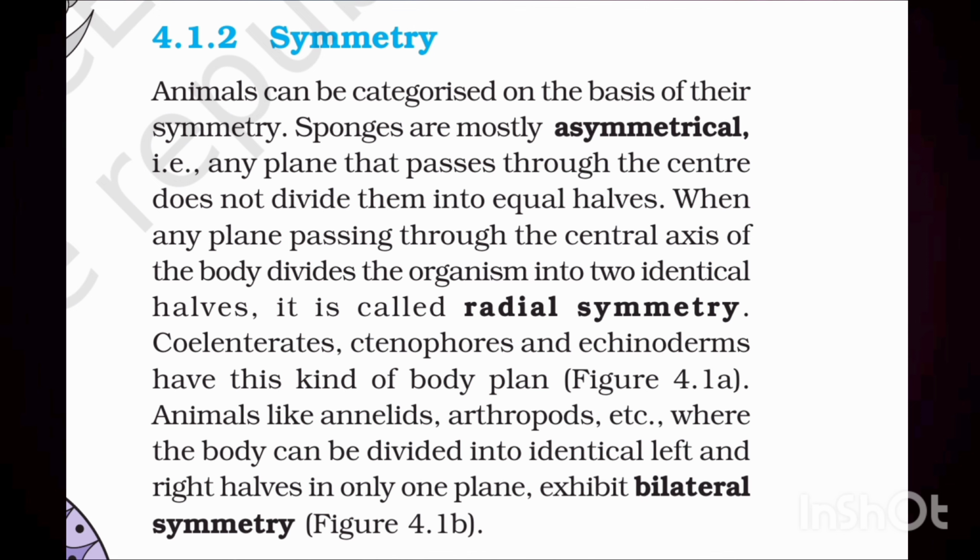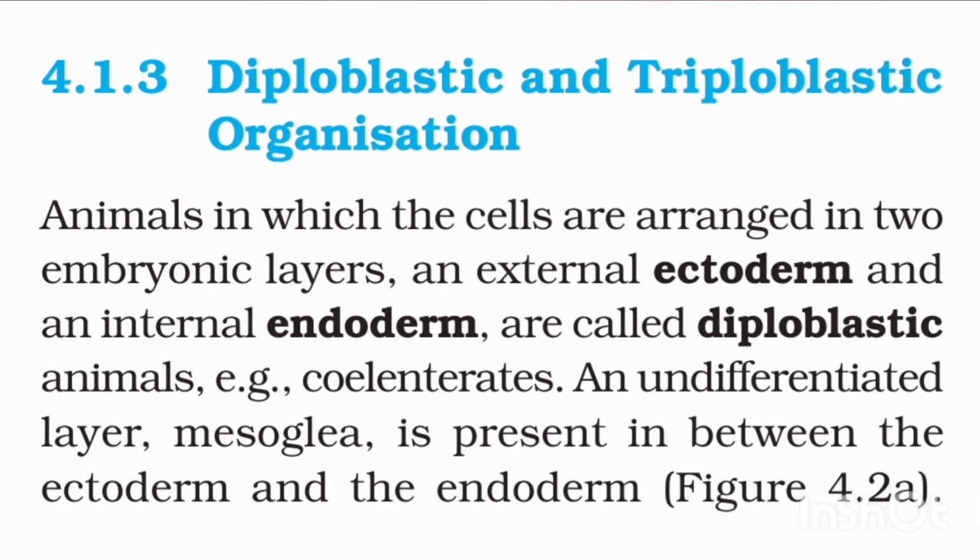Figure 4.1a. Radial symmetry. Animals like annelids, arthropods, etc., where the body can be divided into identical left and right halves in only one plane, exhibit bilateral symmetry. Figure 4.1b. Bilateral symmetry.